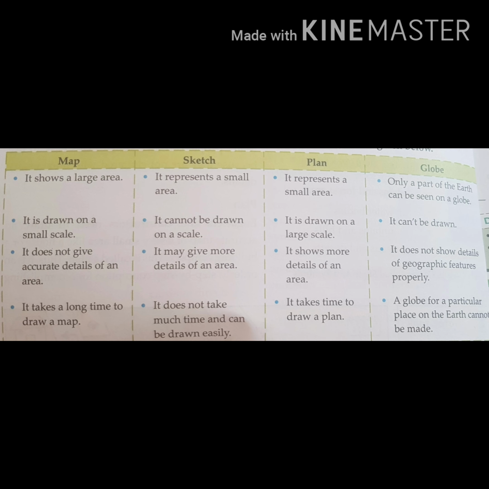It is drawn to scale and may or may not show the lines of latitudes and longitudes. It uses symbols. A plan is a two-dimensional representation of a small area like a house, building or residential complex. It is drawn on a large scale and shows a lot of detail. It uses symbols and does not show any grids.